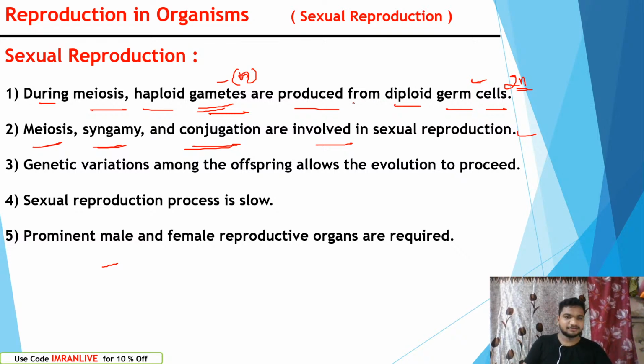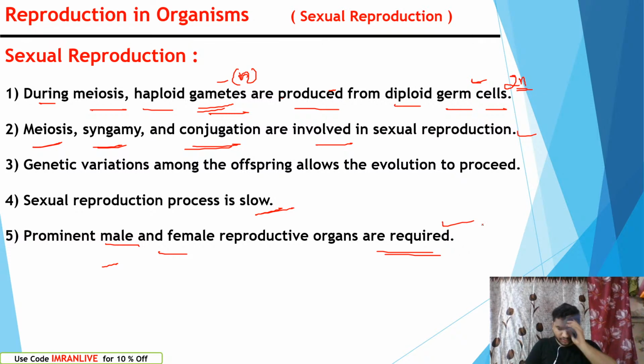We will learn that sexual reproduction is generally a slow process. Prominent male and female reproductive organs are required to perform sexual reproduction.